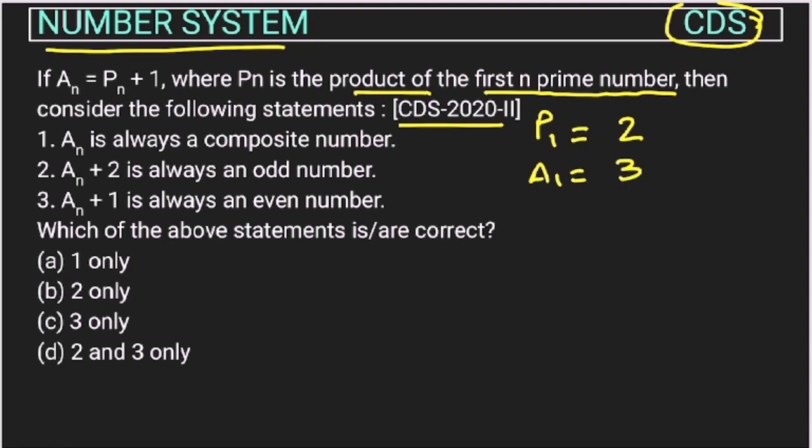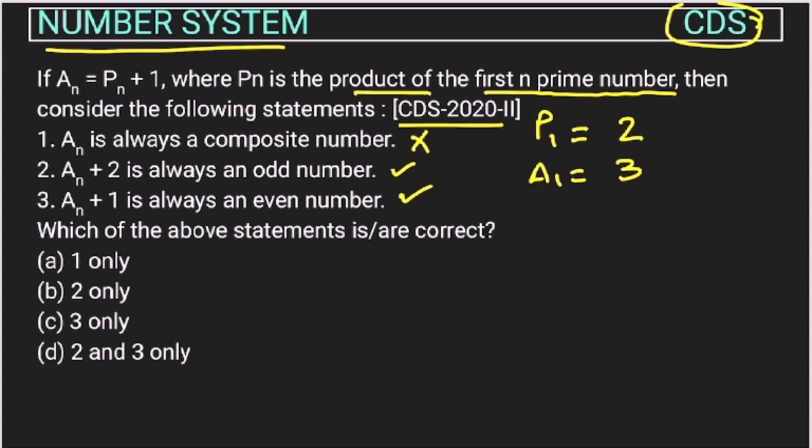Now let's check the statements. So an is always a composite number. This is not a composite number, so this is wrong. An plus 2, an is 3. If we are doing plus 2, this is an odd number, this is correct. An plus 1 is always an even number, so this is 3 plus 1, 4. So this is an even number, right? So second and third are getting satisfied.